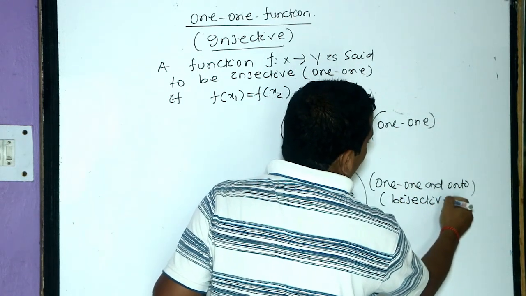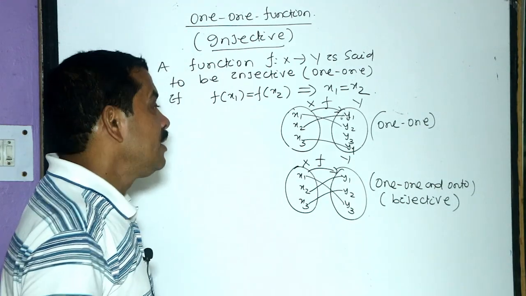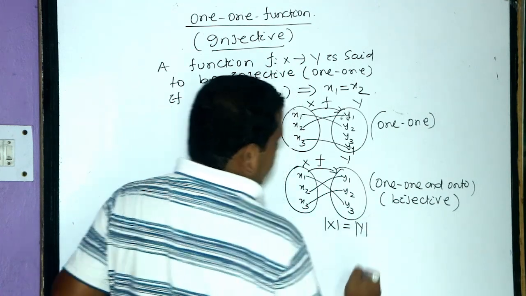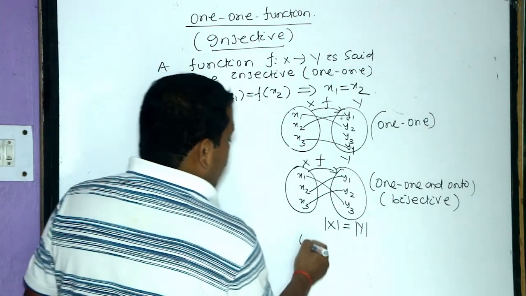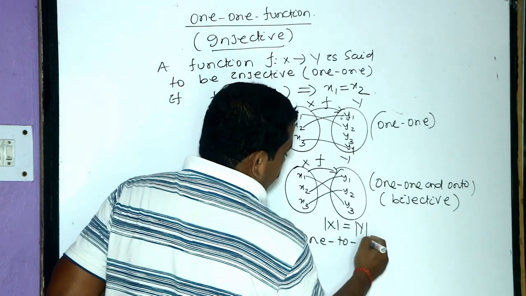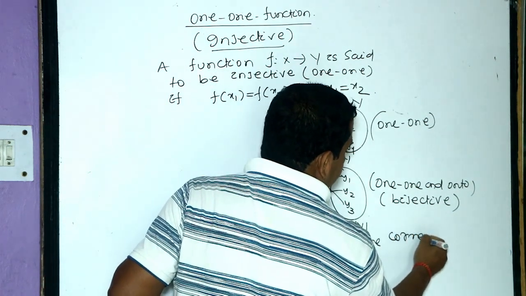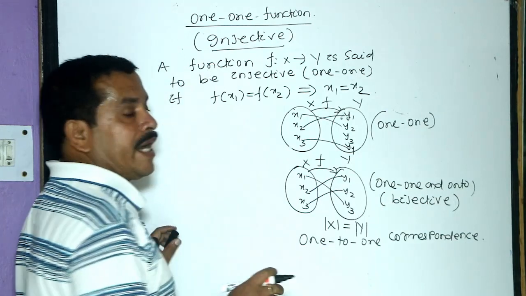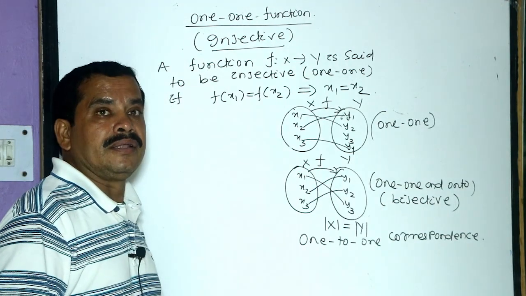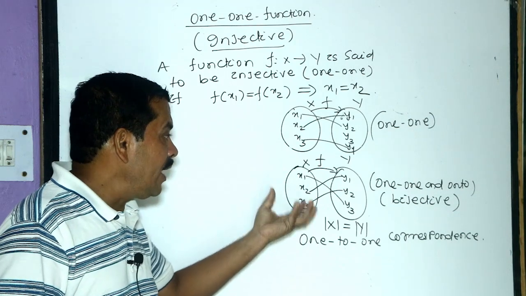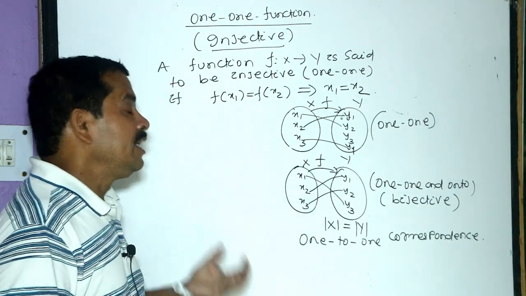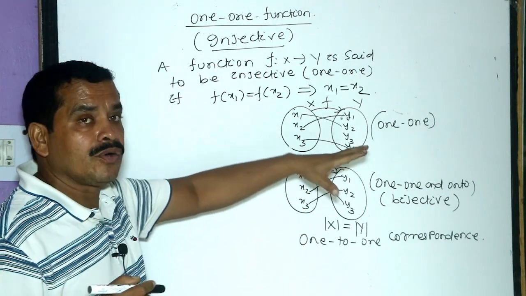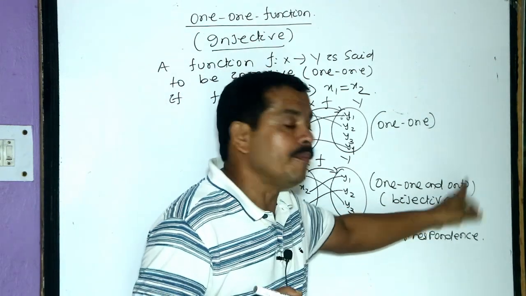The function which is both injective and surjective is known as bijective. In this case, cardinality of X equals cardinality of Y. That is known as one-to-one correspondence. In this case, the cardinality of two sets are equal, then we say that f is a one-to-one correspondence. If it is both one-one and onto, then we say that the function is bijective.